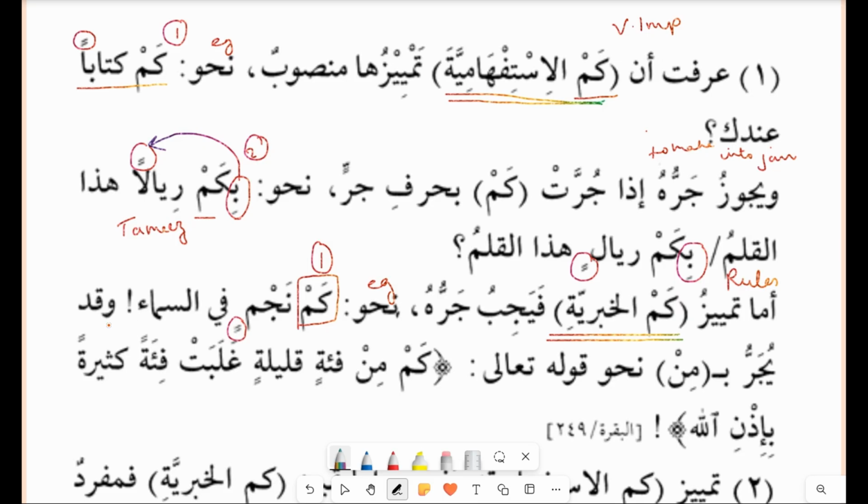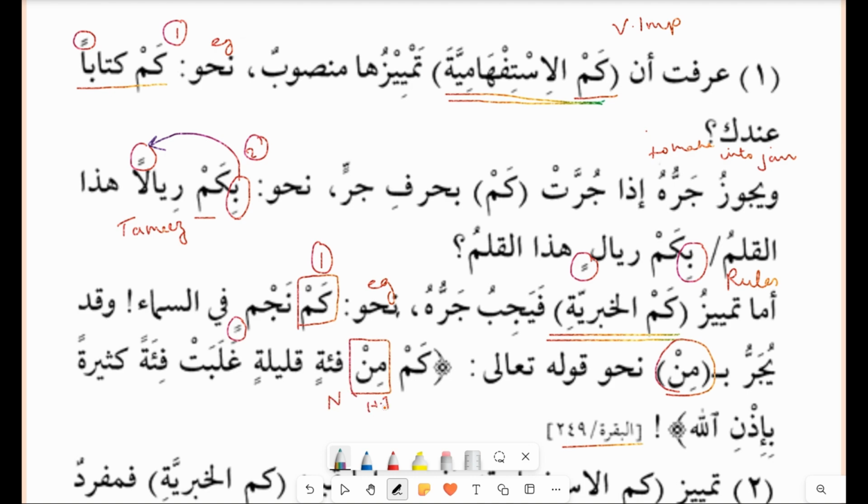Fis sama. Waqad yajurru, and you can also make it into jar by min, adding a harf jar min. For example, كم من فئة قليلة غلبت فئة كثيرة بإذن الله. So this is an example from Surah Baqarah from the Quran. You will see there will be a harf jar in between the noun.